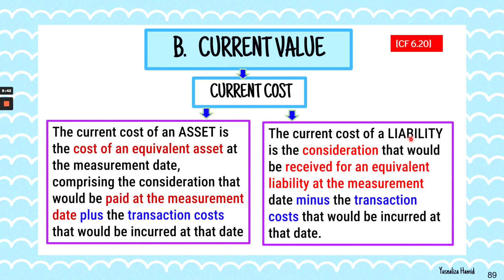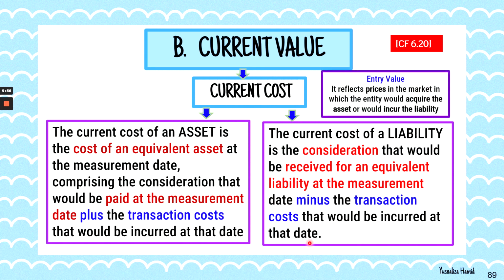So the current cost of a liability is the consideration that would be received for an equivalent liability at the measurement date minus the transaction cost that would be incurred at that date. Let's say today, for example. And current cost also reflects entry value. Entry value is actually reflecting prices in the market in which the entity would acquire the asset or would incur the liability.